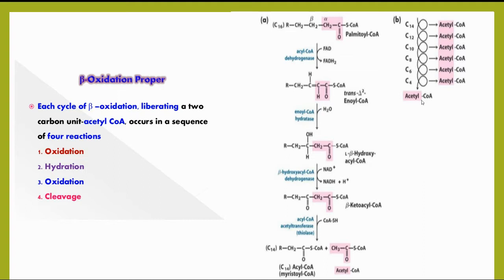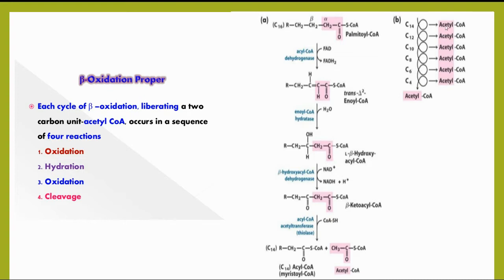Therefore, the 16-carbon palmitic acid enters the cycle of beta oxidation 7 times for its complete oxidation. This results in the formation of how many acetyl CoAs? Finally, we get 8 acetyl CoAs. Again, when the 16-carbon palmitic acid enters the beta oxidation, it undergoes 7 cycles of beta oxidation.